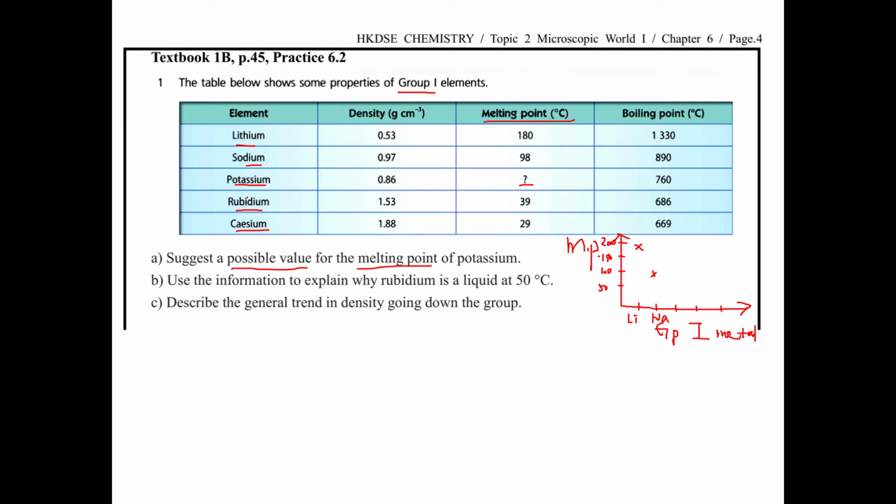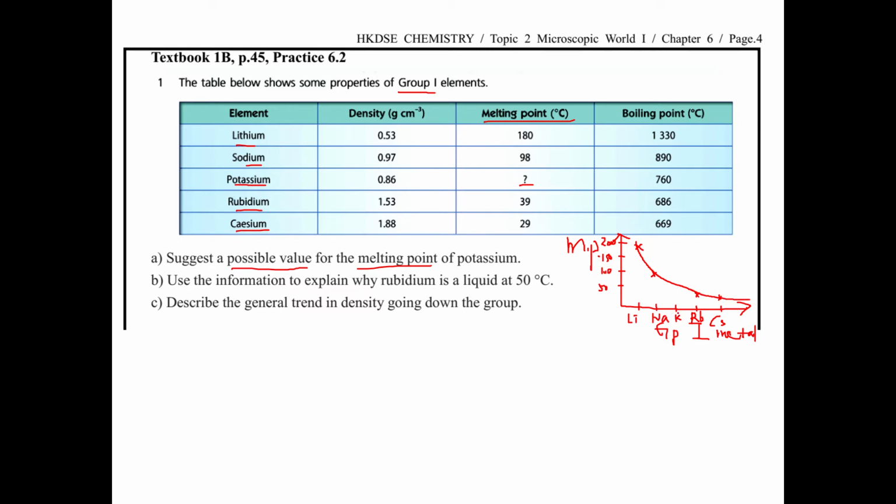Next one is the potassium, unknown. We may find it later. Rubidium, Rb, is 39, so 50 and something below that. Next one is cesium, Cs. This is about half, 25, a little bit above it, like here. It is difficult to make a straight line, but you can give a smooth curve.